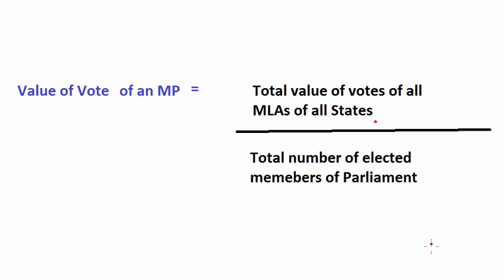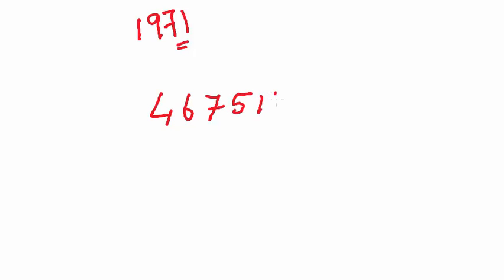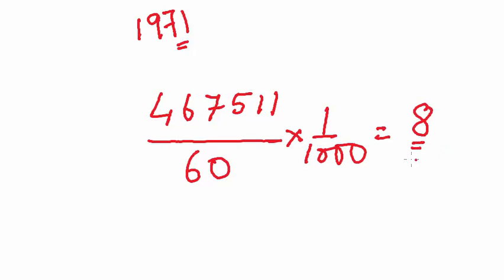This can be explained using an example, and before I give you any example, let me tell you that population data of each state is taken according to the 1971 census. Now let us understand how the value of votes of each MLA is calculated. For example, the population of Arunachal Pradesh in 1971 was 4,67,511, and the number of assembly seats in Arunachal Pradesh is 60, which gives us the value of vote of each MLA as 8 in Arunachal Pradesh.